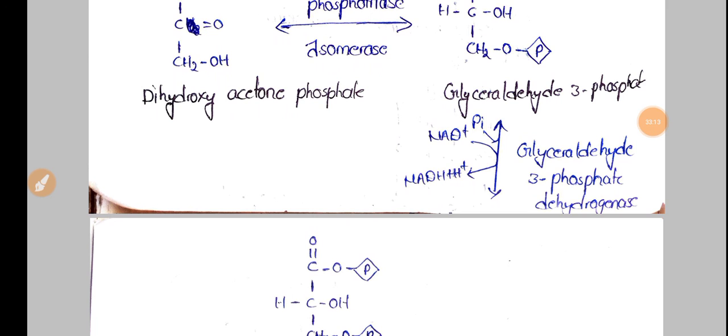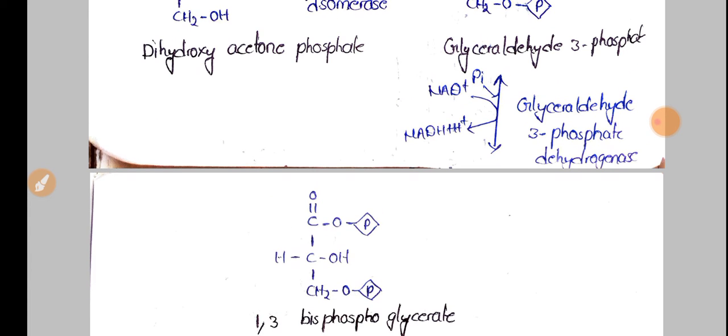Here G3P, or glyceraldehyde 3 phosphate, is converted into 1,3-bisphosphoglycerate, and NAD plus is utilized to release NADH plus H plus. One inorganic phosphate is taken into the reaction, and at the end NADH plus H plus is released.